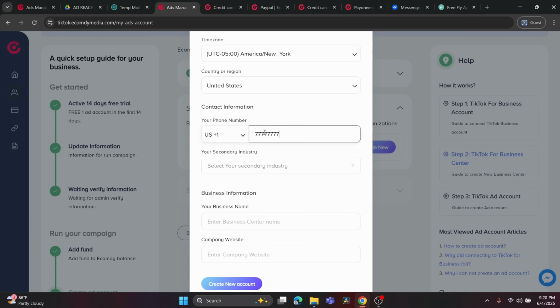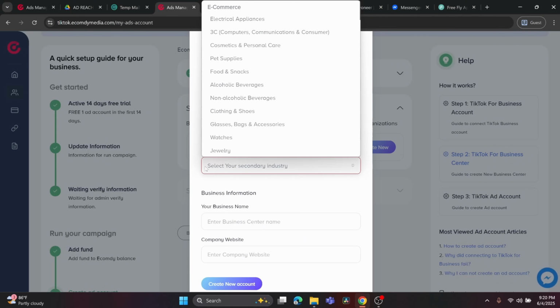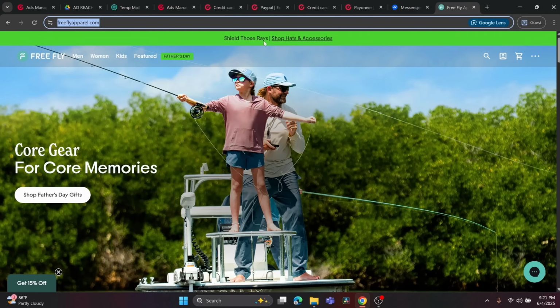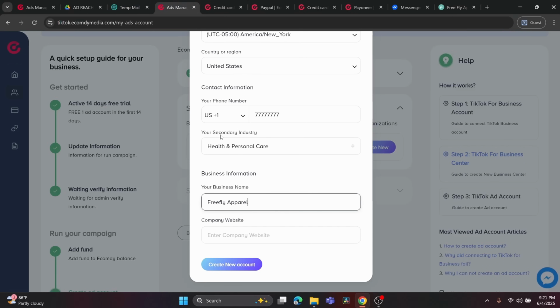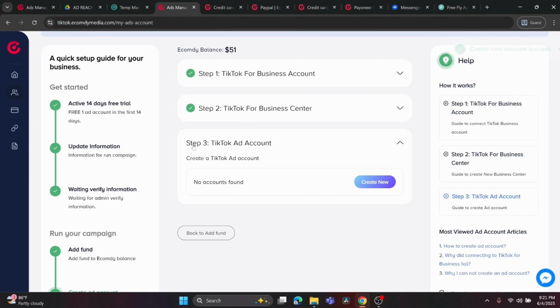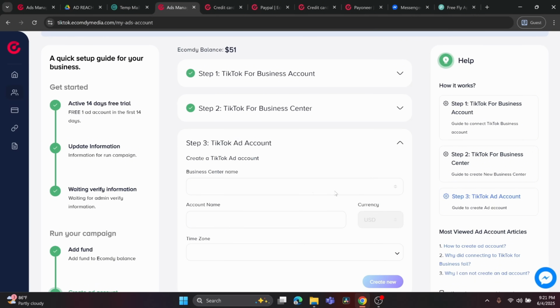To be honest, that's not a huge requirement, and you can choose any of the industry and your business name, and you will just need to copy paste this link and click on create account. And once it is done, you have step 3 where you need to create your ad account. Step 2 was for the business center, or I would say business manager. The third process is creating your ad account.